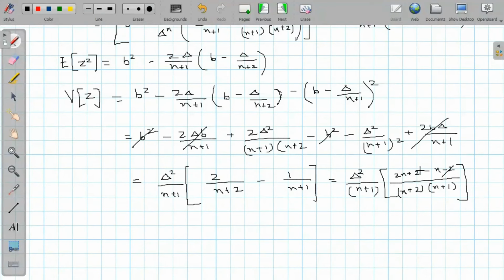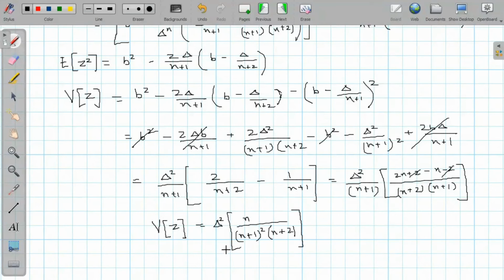So 2 and 2 will get cancelled and 2n minus n will give us n. So the final result for the variance of z is delta square times n over (n plus 1) whole square times (n plus 2).